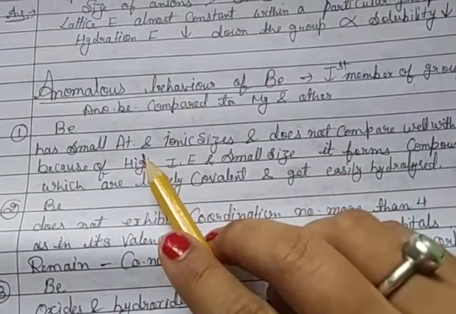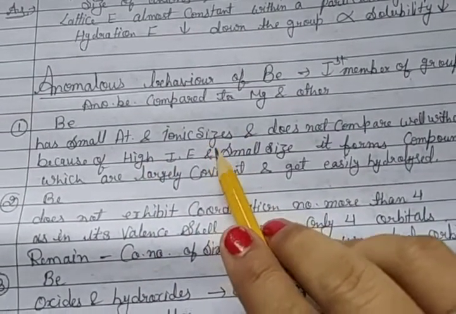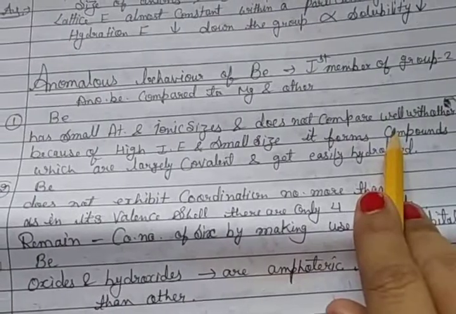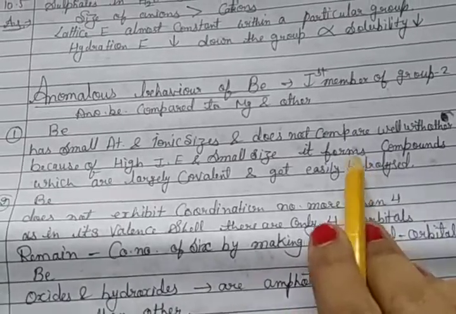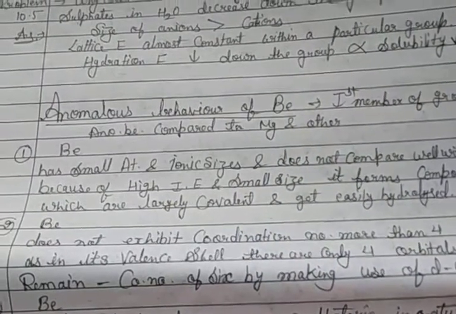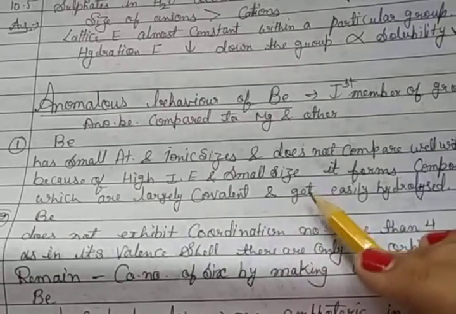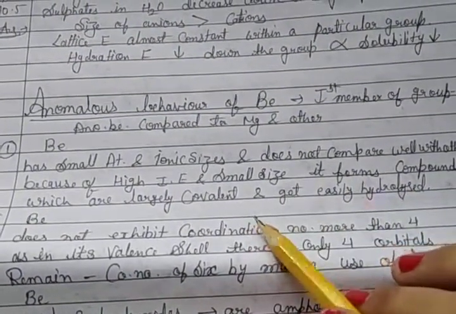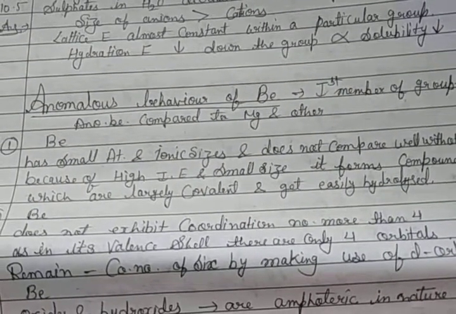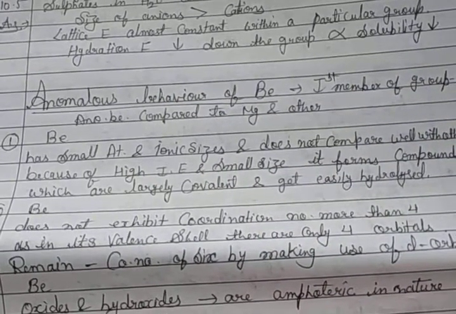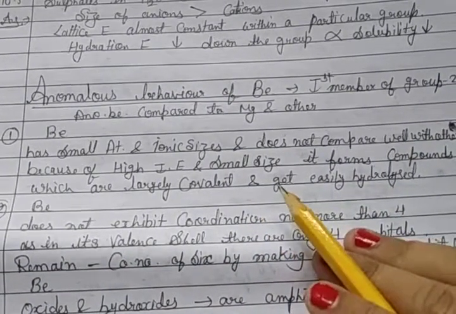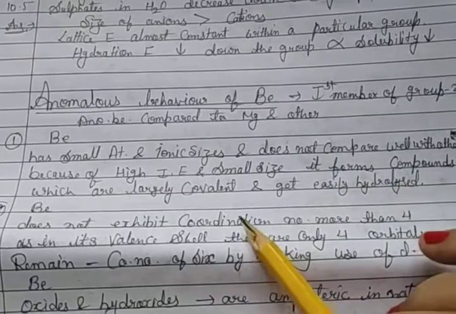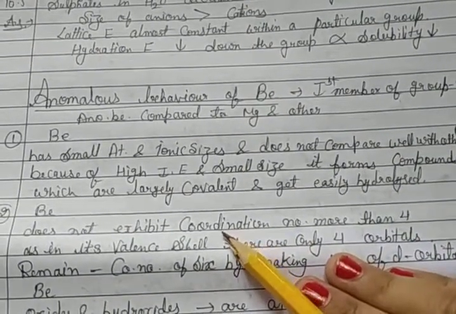Beryllium has a small atomic and ionic size, and does not compare well with the others because of its high ionization enthalpy and small size. It forms compounds which are largely covalent and get easily hydrolyzed.